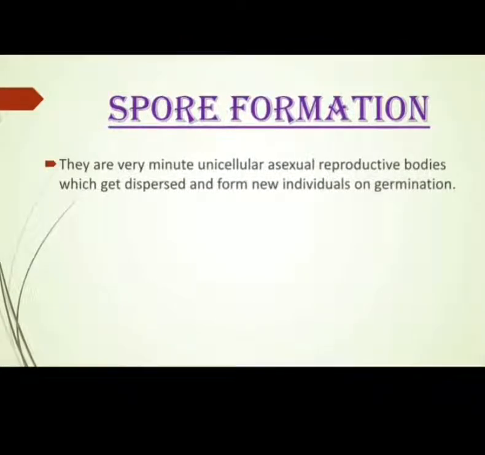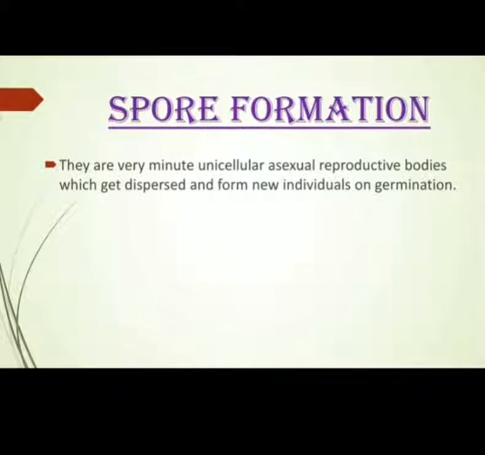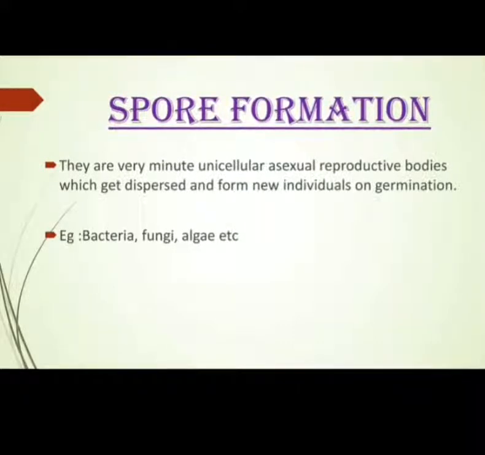The next method of asexual reproduction is spore formation. Spores are very minute unicellular asexual reproductive bodies which get dispersed and form new individuals on germination. For example, bacteria, fungi, algae, etc.